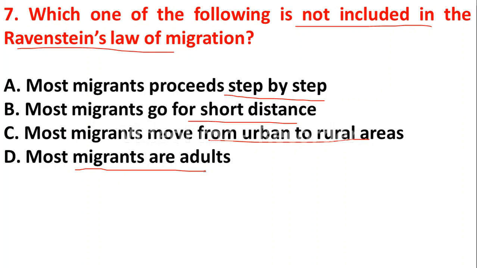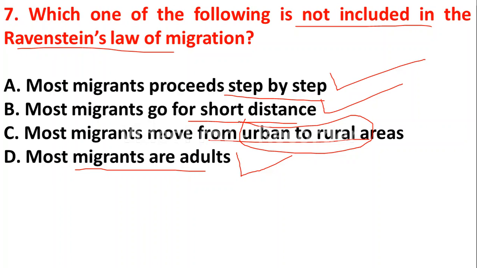So if you go through Ravenstein's law of migration, most migrants proceed step by step. This is true. Most migrants go for a short distance. This is also correct. And most migrants are adults, because adults are moving for jobs and other purposes also. But most migrants move from urban to rural is not correct, because when you study the migration theory of Ravenstein, most people are moving from rural to urban areas. But here it is mentioned urban to rural, so this is the answer here.